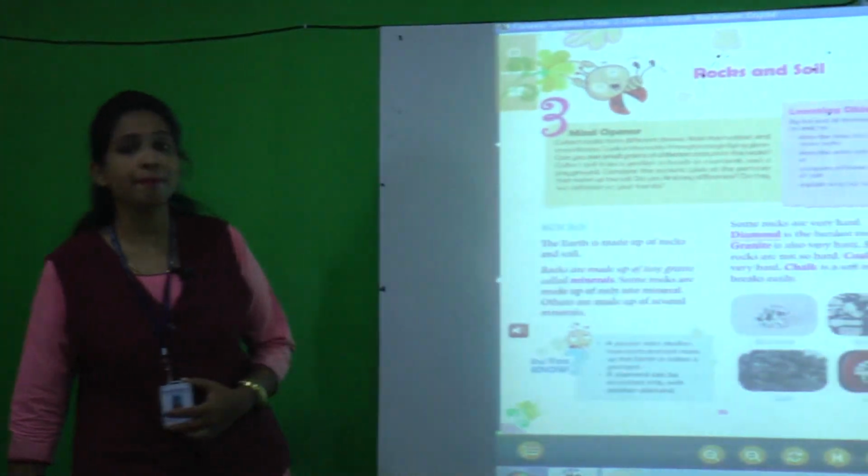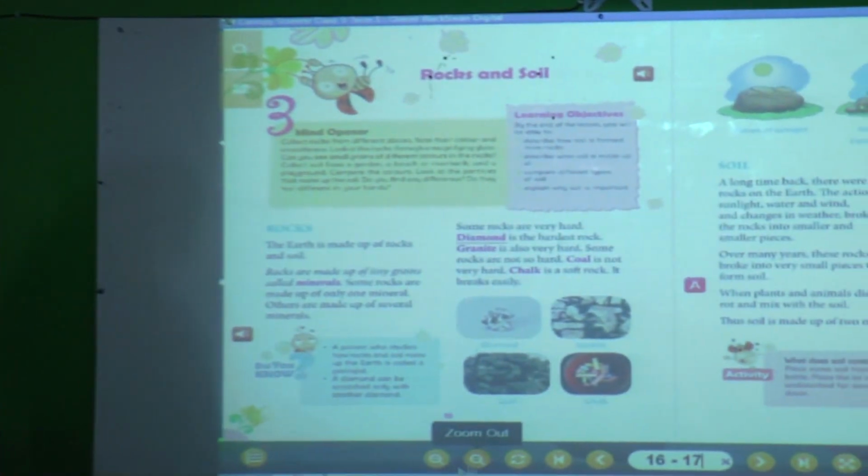Now it's time to open your Canopy. Everyone open your Canopy. Now I'll play the audio of Canopy. You have to keep your finger on each and every word. Shall we start? Yes. Open your Canopy, page number 16.